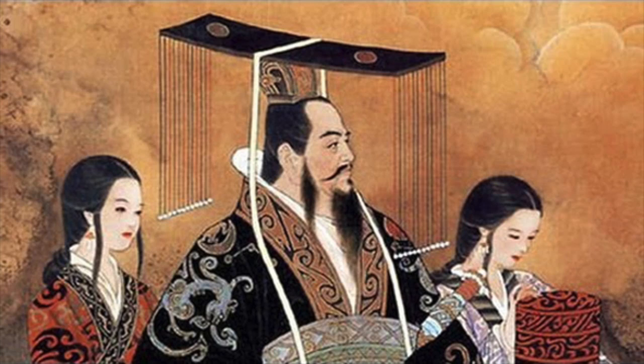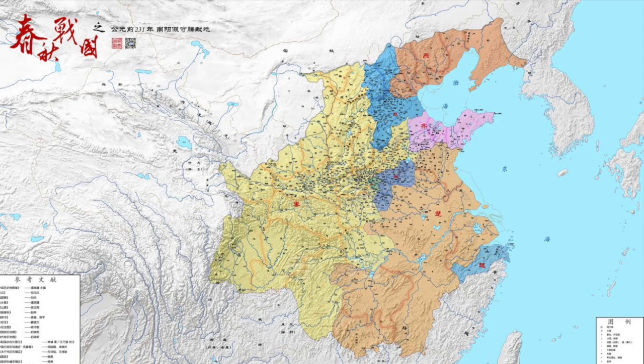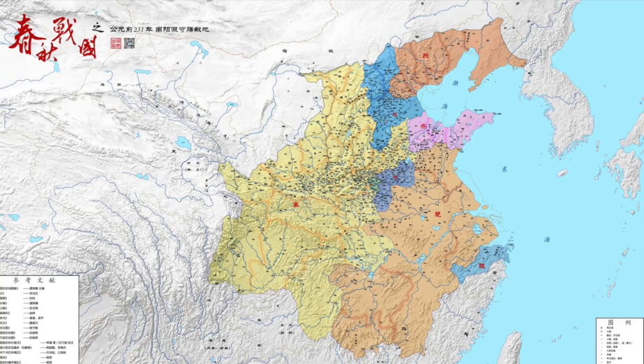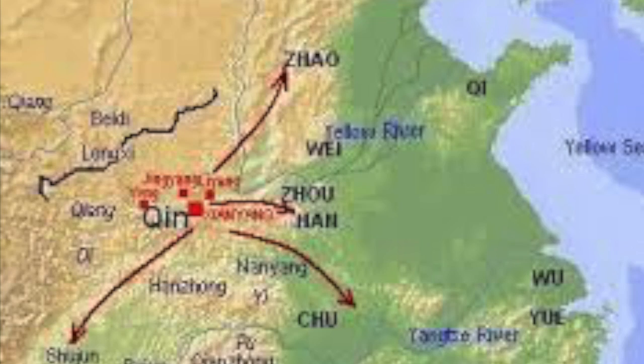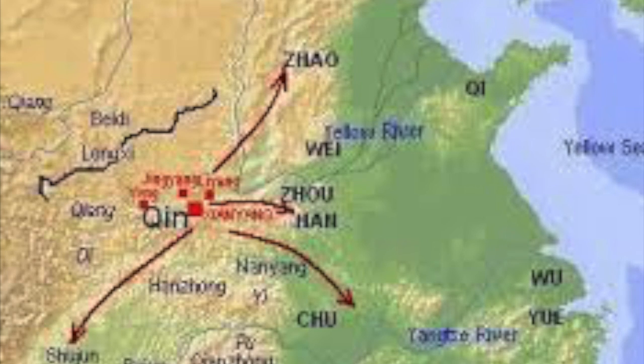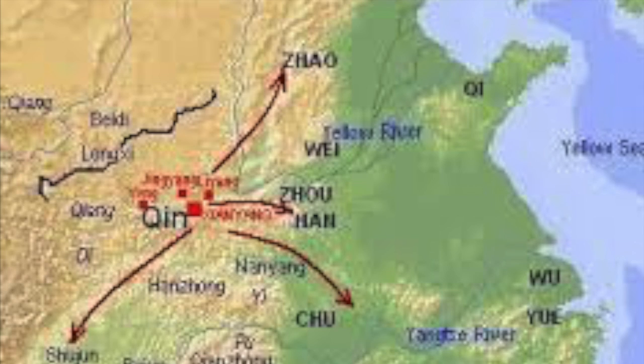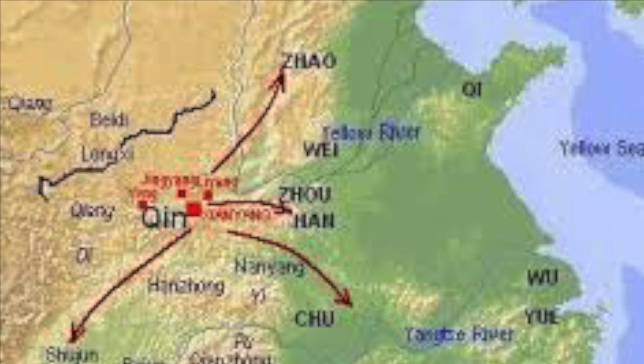Yin Zheng, later known as Qin Shi Huang, was born on February 18, 259 BC as the oldest son of King Zhuangxiang, when the Qin had become powerful enough to unify China. Under the command of General Wang Jian and Wang Ben, the Qin army successfully conquered the states of Han, Zhao, Wei, Chu, Yan, and Qi. Qin Shi Huang, as king of the Qin state, rose to the throne at age 38 and became the first